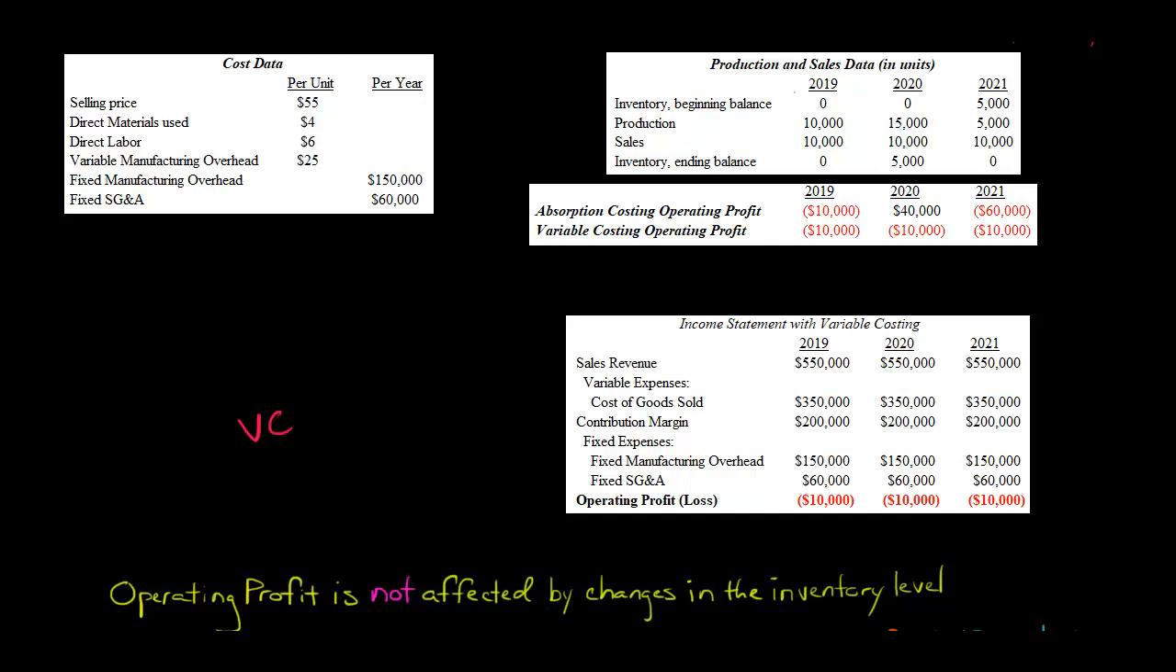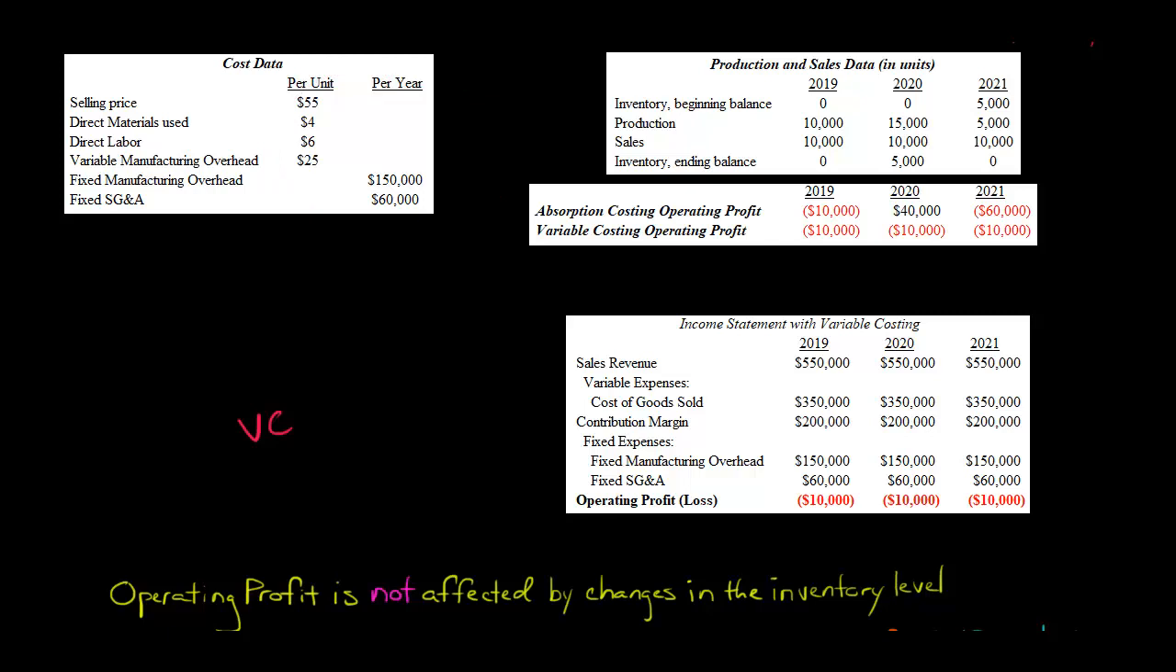Every period here, 2019, 2020, 2021, the company sells 10,000 units. In every one of those 3 periods, the cost structure is identical. And yet, with absorption costing, we end up with a loss in 1 year, 40,000 profit in another year, and 60,000 loss in the 3rd year. But with variable costing, the operating profit is the same. It's actually a $10,000 loss every period, but it's identical because we sold the same number of units every period. The cost structure has not changed.